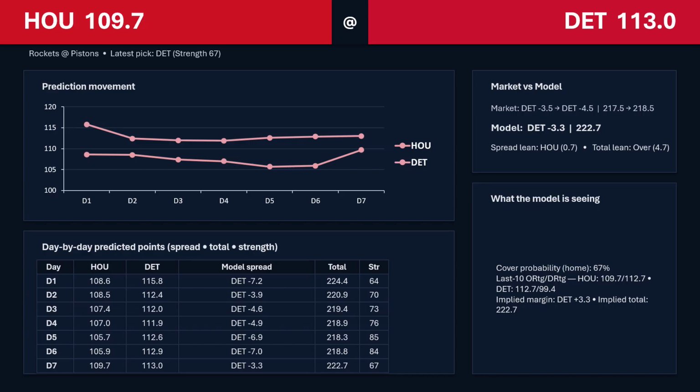Two decent defenses. So, like I said, I lean Detroit on the spread, and the over/under, I'm not entirely sure. I could see it going either way. I can see a solid defensive game, or, I mean, it's not a high total, so I could see it going over, even if both teams just play their normal game.